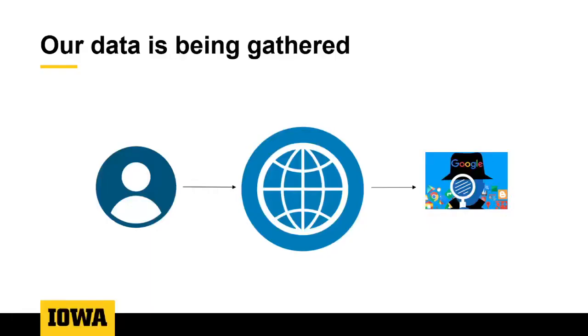Ladies and gentlemen, our data is being gathered. When a person visits a website, they are exposing some information about themselves to the online world, such as their likes, dislikes, browsing habits, or browsing history. We call this data gathering. Once gathered, this data can be used for various reasons, but usually it is used to create a user's profile. Now, if there are trackers present on this website, they also have access to this information about the user.